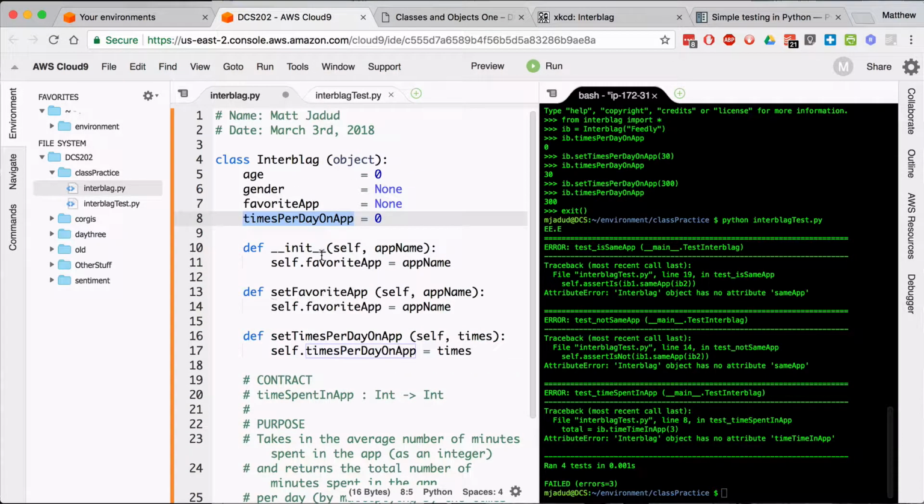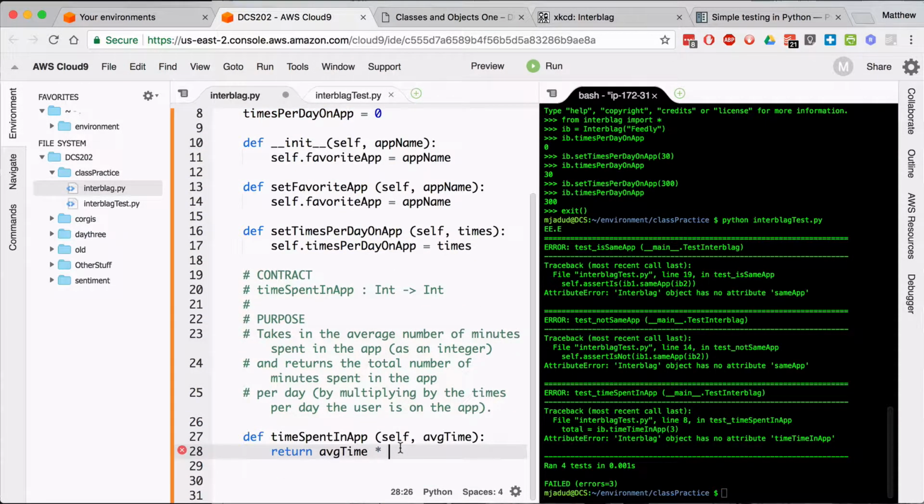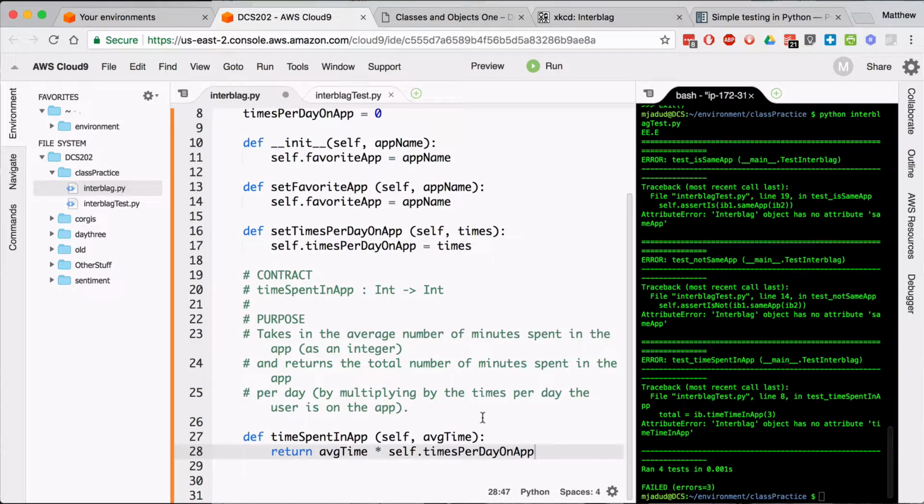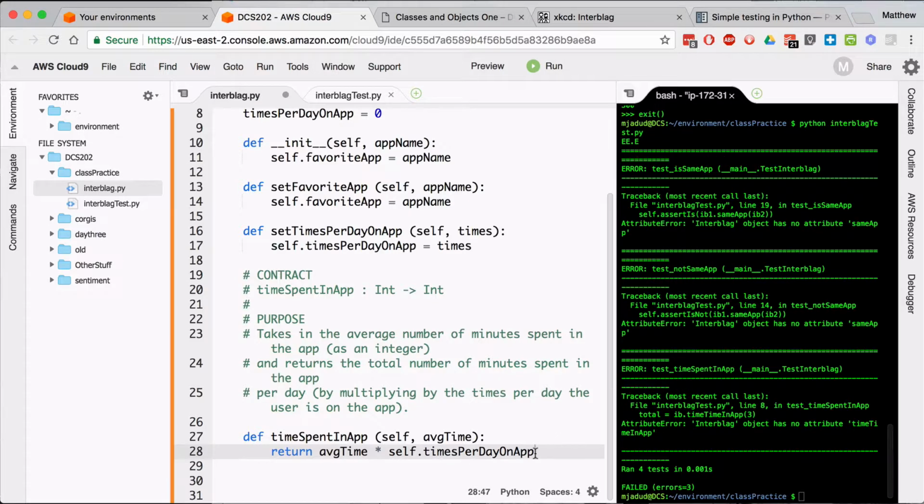That's so long, I'm going to copy it. I'm going to say, so we'll take the average time that they spend times per day on the app. And some wrapping here. You can see that that's just return this times that. It's really meant to be a simple calculation. I'm not asking you to do particularly complex calculations for this work. It's about practicing writing functions inside of the class. So now I'm able to, do I have a test for that?